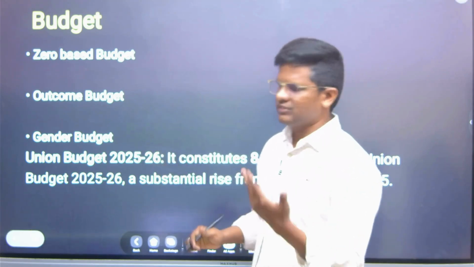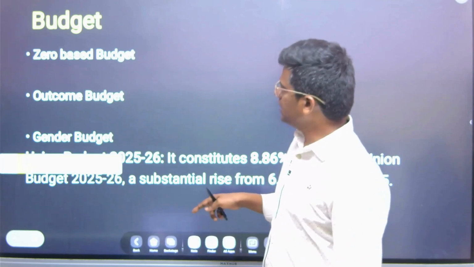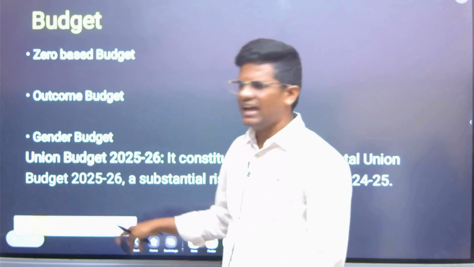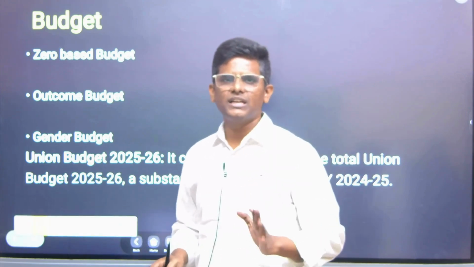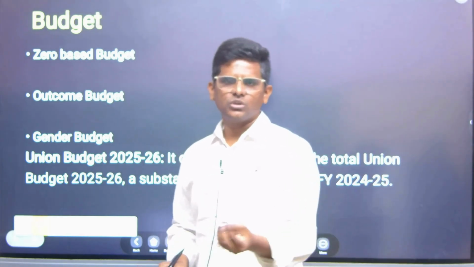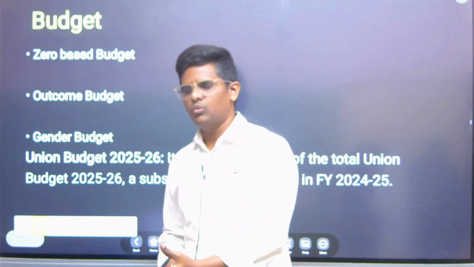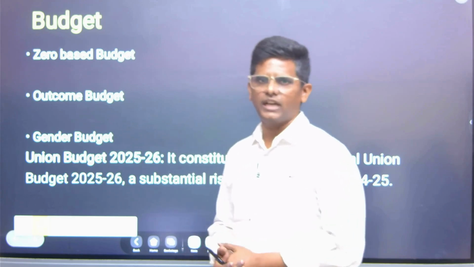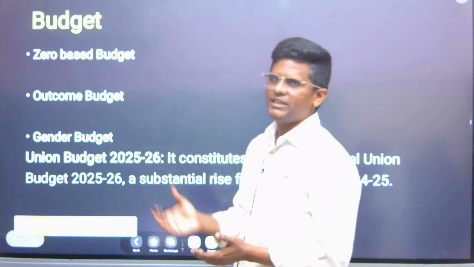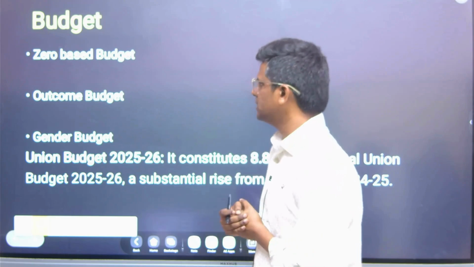You will assume there was no budget before, and accordingly you have to make the estimates based on the actual requirement only, not because something was done in the past. It shouldn't happen that 100 crores was spent on this, so I need 110 crores for that. But if the requirement is there, accordingly you have to give estimates based on the given justification also.